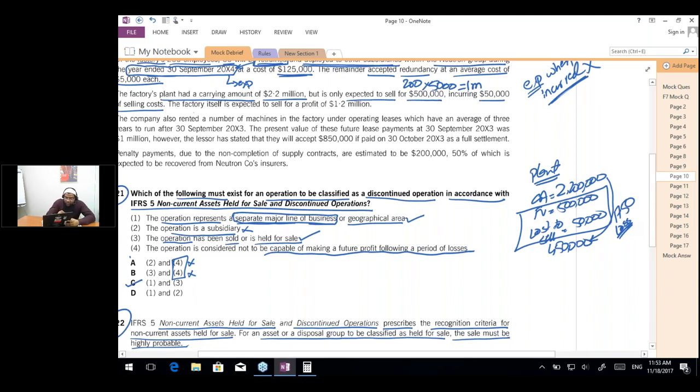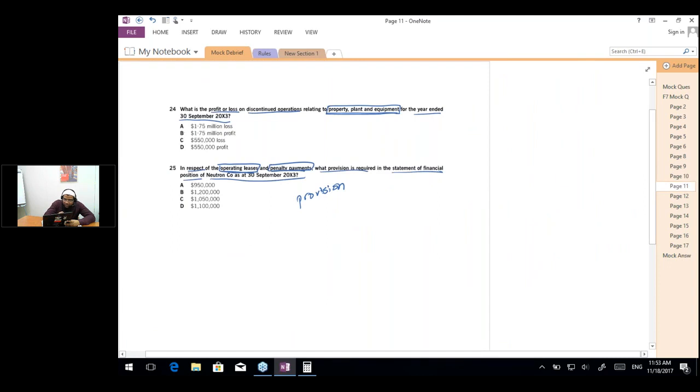The question further says that the factory itself is expected to sell at a profit of 1.2 million. So under IFRS 5, do we record the profit? The answer is no. We only record a loss. So the loss is 1,750, and the right answer is A in this case.